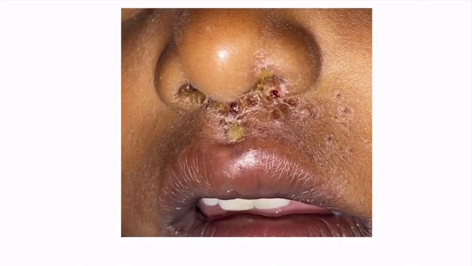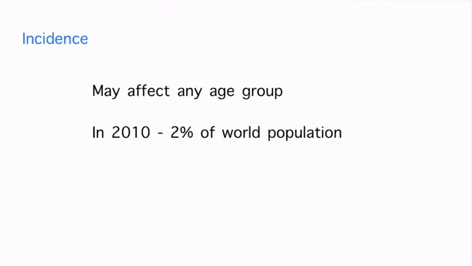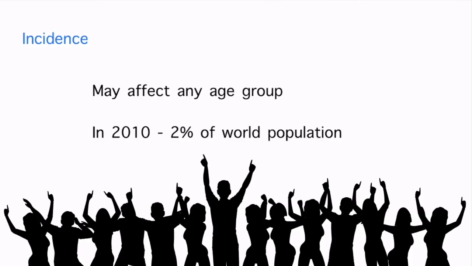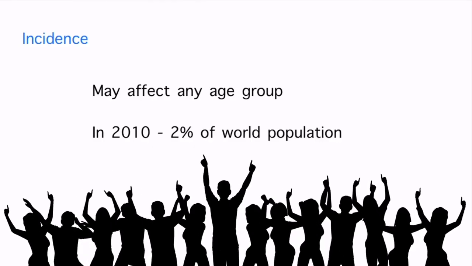As I told, nasal secretion is rich in Staphylococcus contamination, and that is the reason why the lesions are most commonly seen on the nostrils and the lips. Coming to the incidence, it may affect any age group but is commonly seen in children. In 2010, 2% of the world population was affected by impetigo. This is a large incidence.